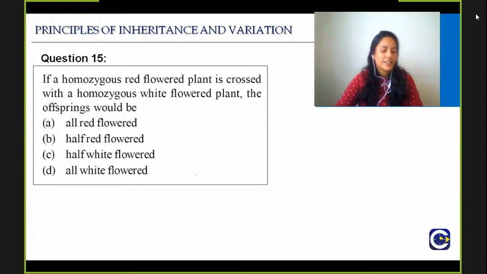Perfect. Now I start getting answers. Very good, guys. You're really doing good. So all of you gave the right answer, which is all red flowered. And why was this question chosen? Don't get confused that if they are talking about red and white, they are talking about incomplete dominance. If they are talking about incomplete dominance, they will write it down like they wrote in the previous question, either in Mirabilis jalapa or in Snapdragon, or they will write a homozygous red flowered plant undergoing incomplete dominance. Very good, everybody gave the right answer.